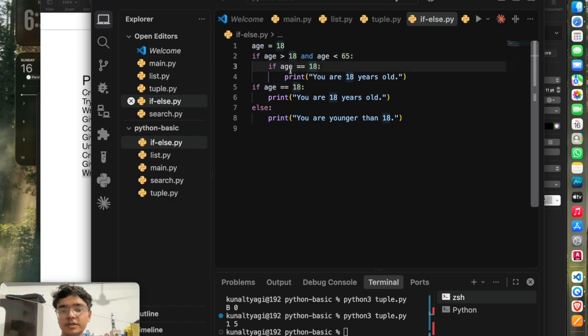If this condition is true, then execute this code block. If this condition is not true, there is nothing in the else statement to execute, so we will automatically go out to the outer statement, and then we will execute this or this. So these are nested statements.